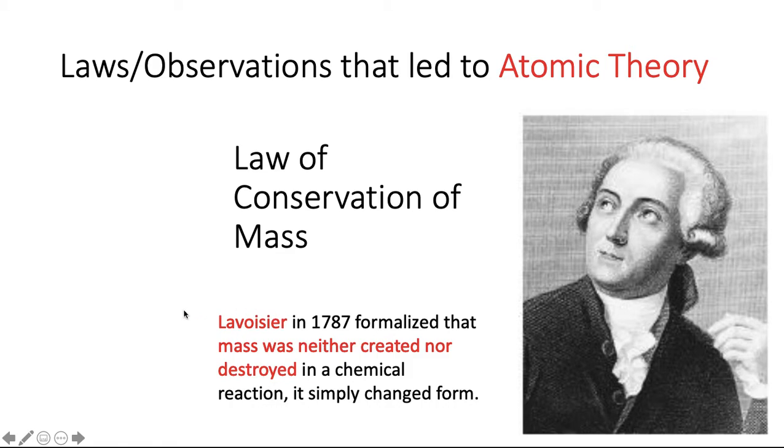We'll learn how to balance chemical reactions later, but that comes from this law, that mass cannot be created nor destroyed, and therefore the atoms on the reactant side, on the left-hand side of the equation, have to be the exact same number as those atoms in the product side or the right side of the equation. So they simply change form, they recombine to form different molecules. But we cannot add more atoms or remove more atoms. They have to be equal on both sides.